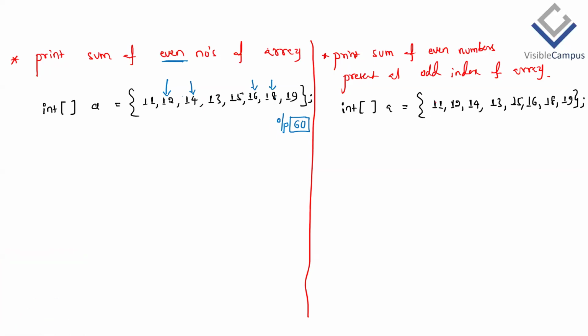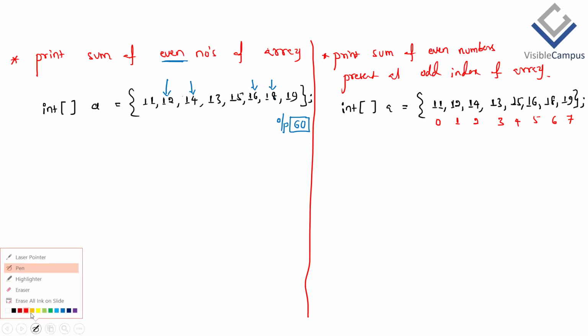So when it comes to the second scenario, first let me write the indexing. 0, 1, 2, 3, 4, 5, 6, 7 are the index numbers of the array elements. Then what is the requirement? The requirement is the sum of even numbers of the array present at odd index. First the number has to be even. Which is even? 12 is even. 14 is even. Similarly, 16 is even. 18 is even. Then should we consider them to find the sum?